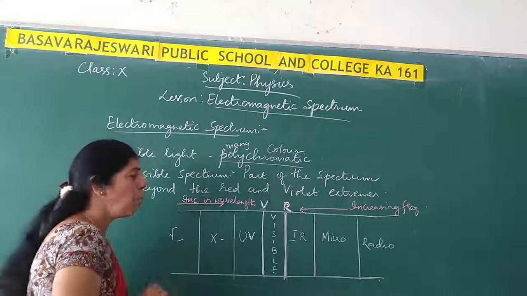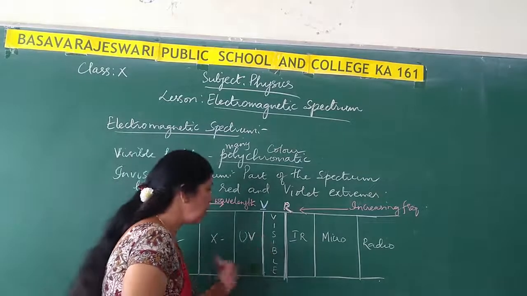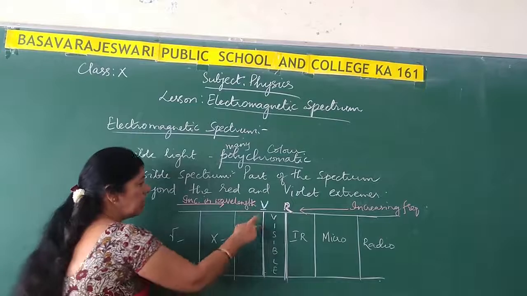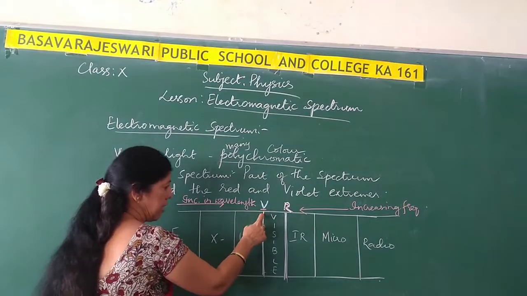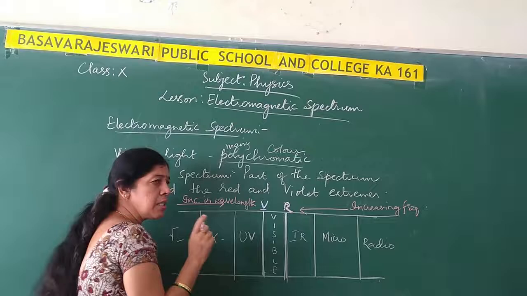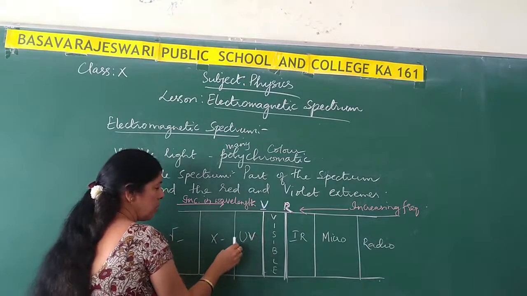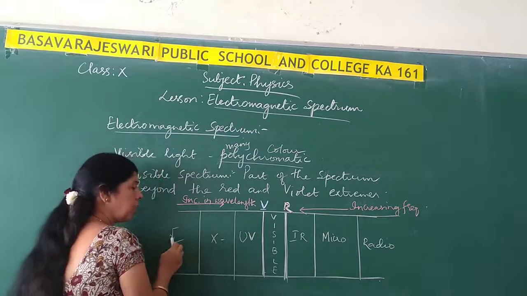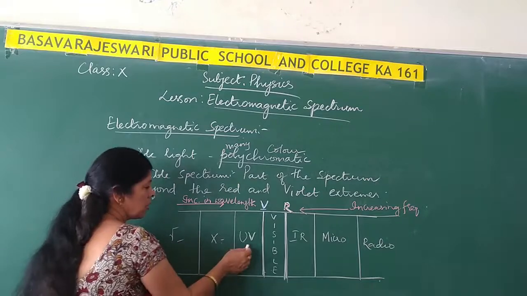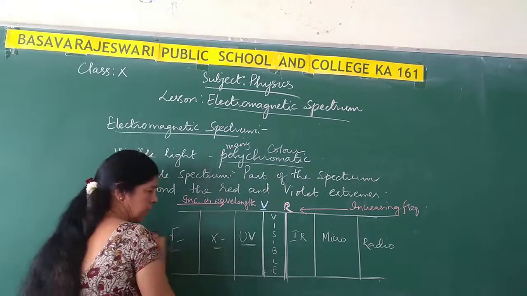Now, which are the components of the electromagnetic spectrum? In the center we have the visible light. We know that the wavelength of violet is very less, is it not? What is the wavelength of violet light? It is just 4000 angstrom units. Less than 4000 angstrom units, we have other radiations which have very short wavelengths. Those radiations are ultraviolet rays, X-rays and gamma rays.